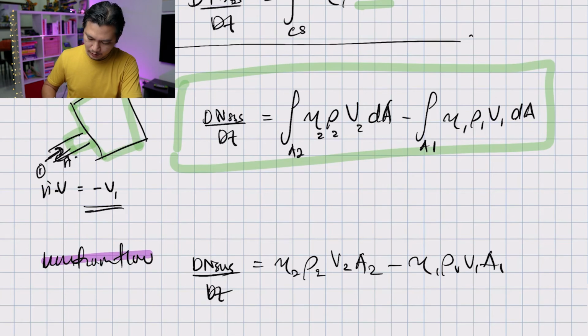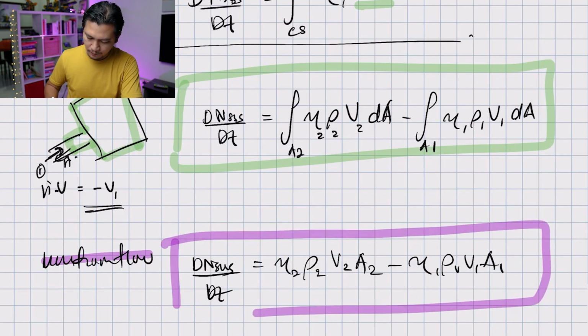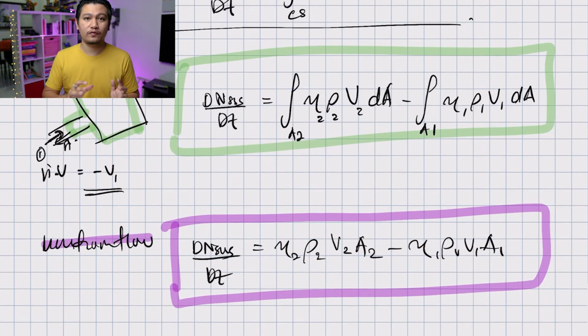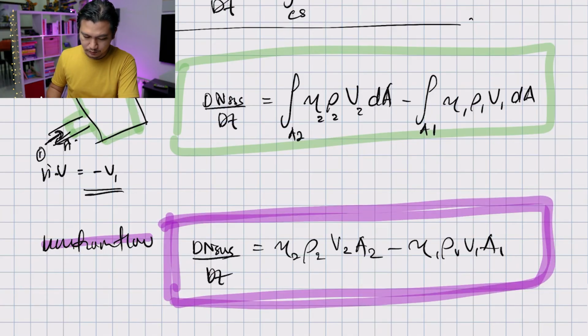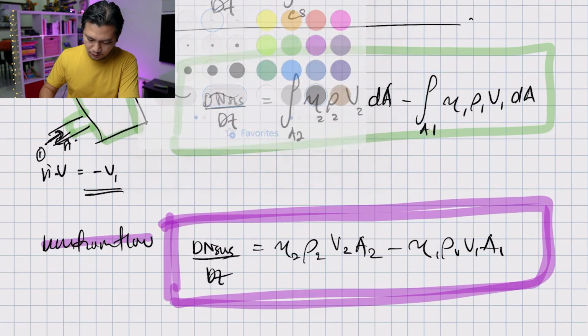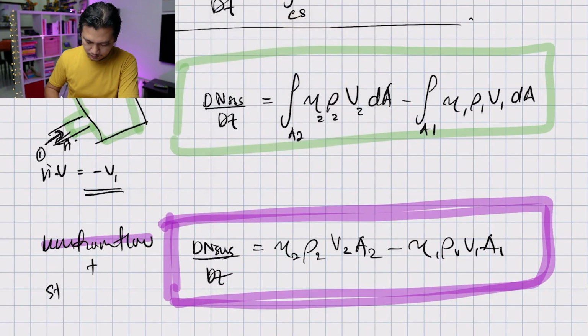And I think this is even simpler, and in many cases we can actually get away with assuming uniform flow. But of course, this must depend on the case. Each case is different, but if you can assume that the case is steady and that the flow is uniform, you can simplify the Reynolds transport theorem into this equation. So this equation is valid for uniform flow plus steady flow.